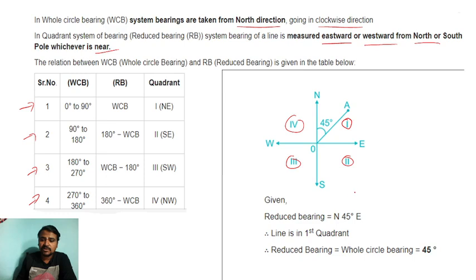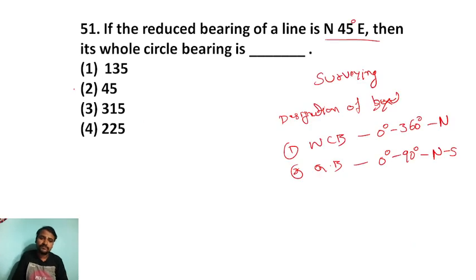Now in the given question, they have given north 45 degree east. You can see this is north, this is east, so this is 45 degree. So it is in the first quadrant. In the first quadrant there is no change, you only have to remove the signs and directly write the angle. So 45 degree is the answer for the given question.